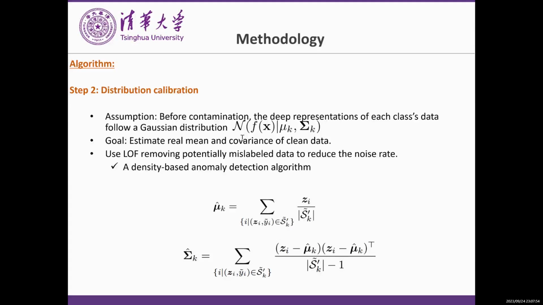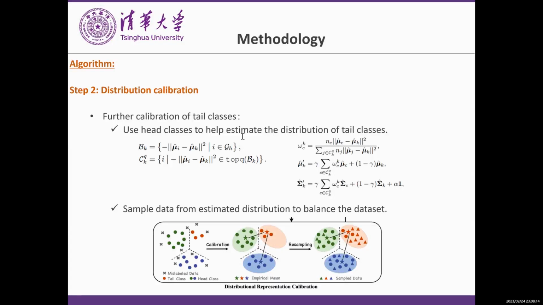Specifically, we first use an outlier detection algorithm, LOIF, on data representations to identify potentially incorrect annotation data and remove them. Then, we can estimate the mean and covariance matrix for each class. For classes whose sample size is small, we further use the information of head classes which are close to them to help their estimation. After estimation, we resample some data points from these Gaussian distributions to alleviate class imbalance.